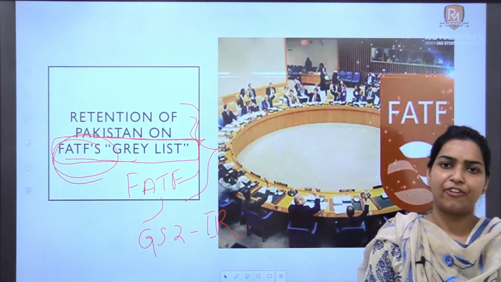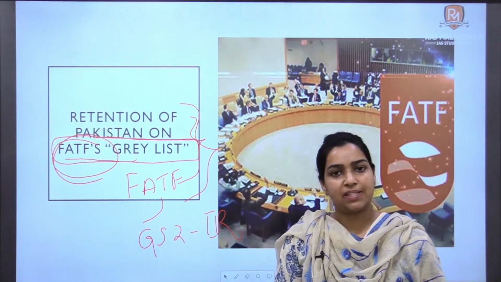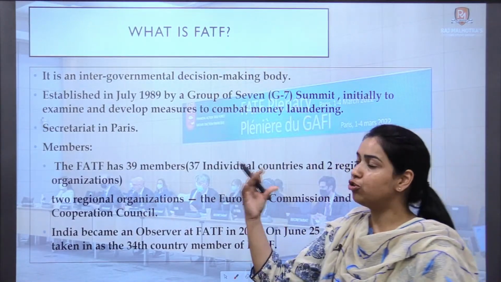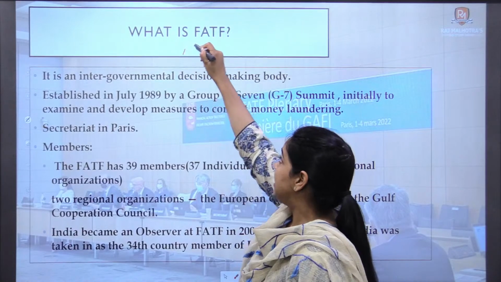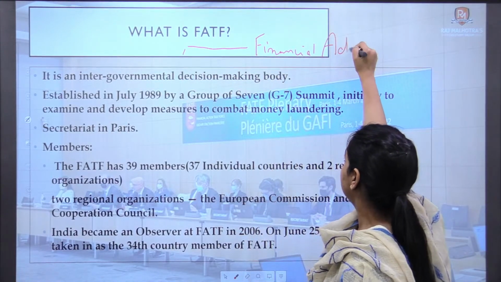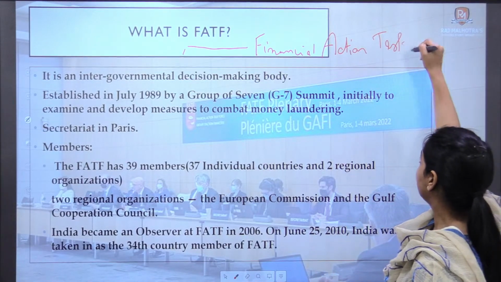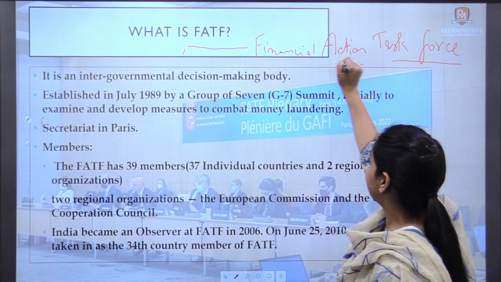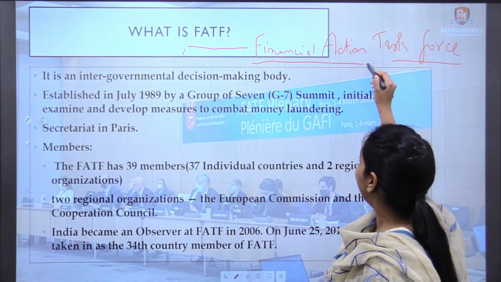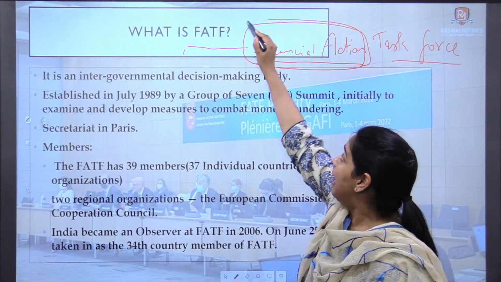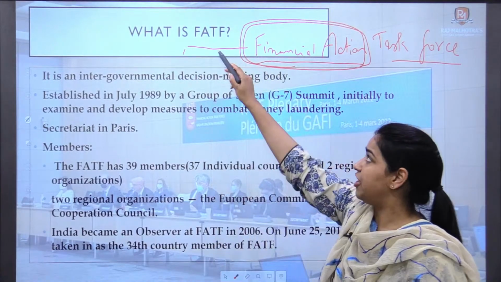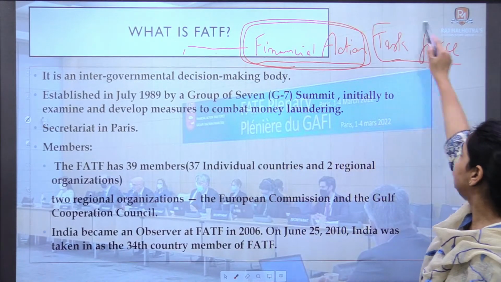So we will discuss all the factual information that you can use in your mains answer writing as well as for solving your prelims questions. First of all, about the organization. See, the name suggests Financial Action Task Force. The name itself suggests that this body has been formulated to take financial action against certain parties who do not abide by the rules that FATF sets. Task force just means a grouping.